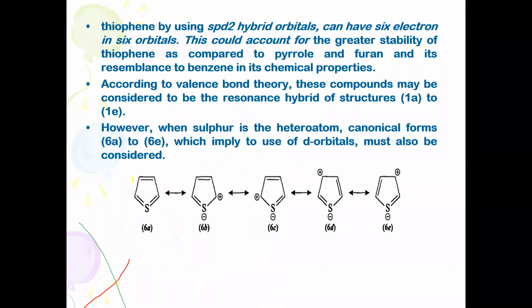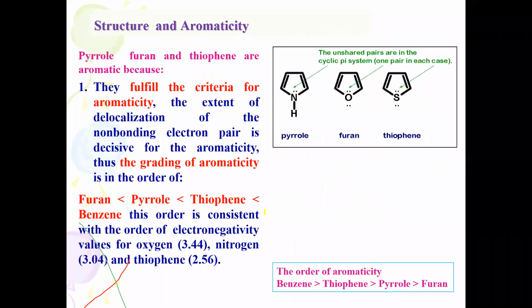Okay, so there is another set of resonating structures for thiophene. Apart from the normal resonating structures, when electrons get involved with respect to d orbitals, 5 more resonating structures are possible for thiophene. It is highly stabilized by resonance, represented by sp-d2 hybrid orbitals, and it is stabilized by a very high resonance energy of 120 kilojoules per mole, hence it is highly aromatic. Thiophene is much more aromatic than pyrrole and furan.